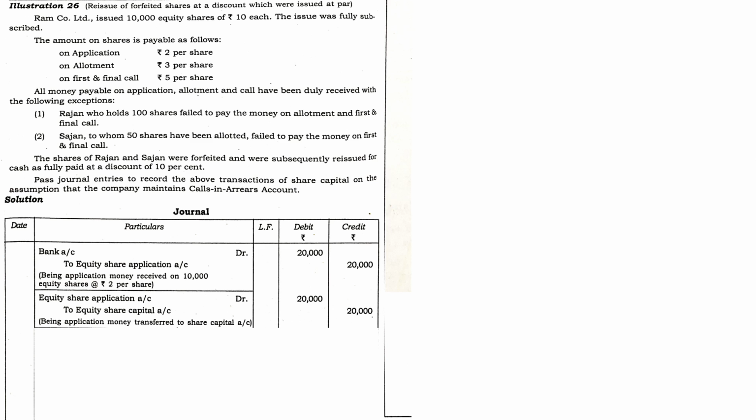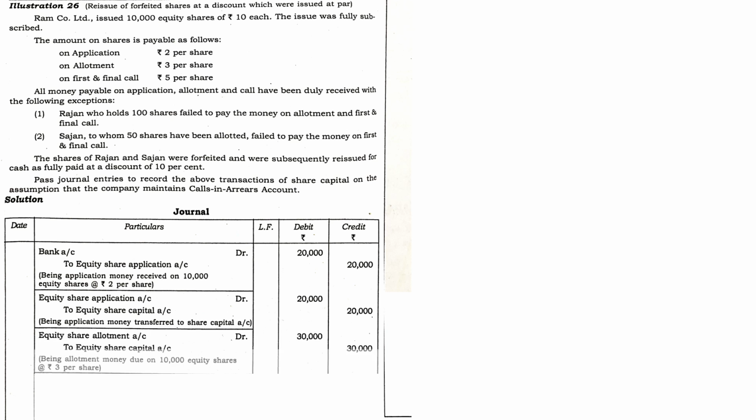First one, the application received, application for 10,000 shares of rupees 10 each, and it is fully paid. An application of 2 per share, there are no adjustments with regard to that. So 10,000 into 2, 20,000. Bank account debit to equity share application 20,000. Being the application money received on 10,000 equity shares at rupees 2 per share. So next is a due entry, equity share application account debit to equity share capital. There are no further adjustments with regard to that. So show the same amount 20,000, that is 10,000 into 2, 20,000. First installment is over. Next one, allotment.